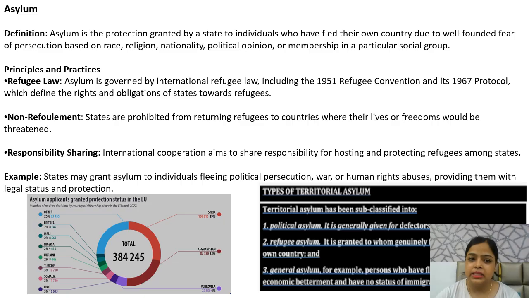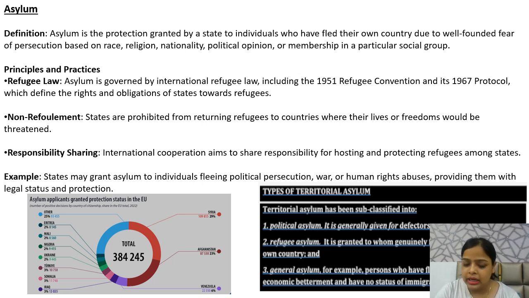Asylum. Asylum is the protection granted by a state to individuals who have fled their home country due to fear of persecution, which can be based on race, nationality, religion, political opinion, or membership of any social group. So these are the reasons in which an individual can seek asylum in any other country for protection.